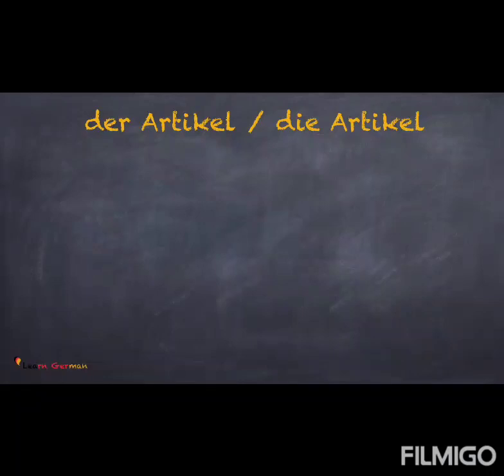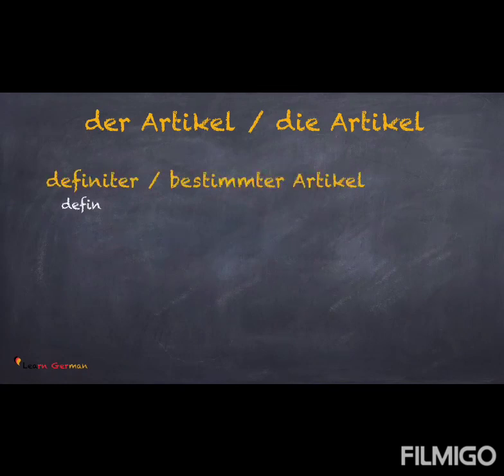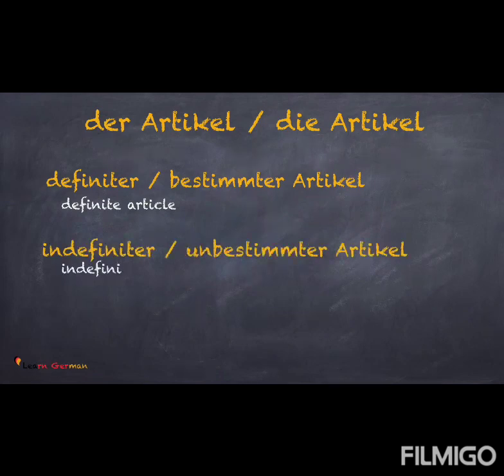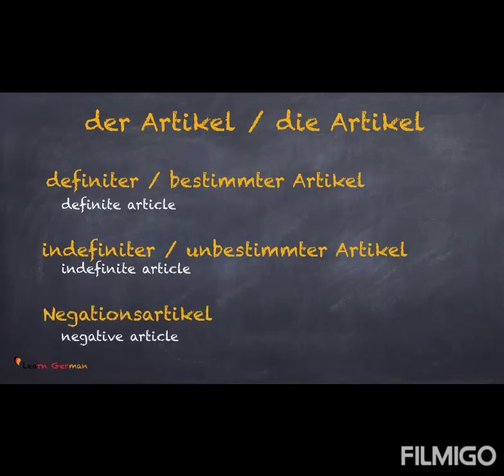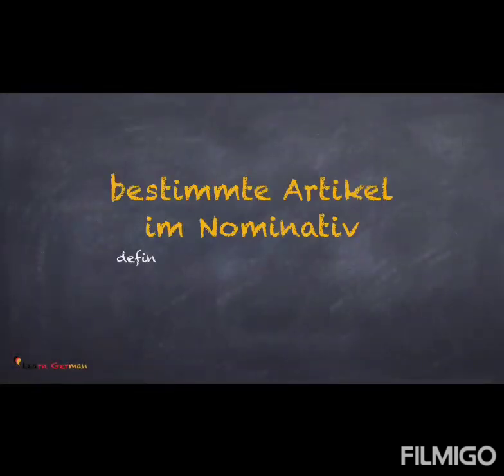So, as discussed, every noun in German has an article. Der Artikel oder die Artikel. In German, there are three kinds of article. The Definiter oder bestimmter Artikel, the Indefiniter oder unbestimmter Artikel und Negationsartikel. In this lesson, we'll be doing bestimmter Artikel im Nominativ. So let's look at some sentences.